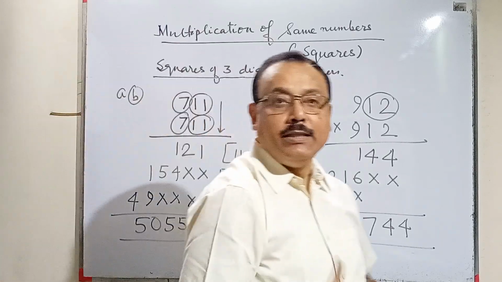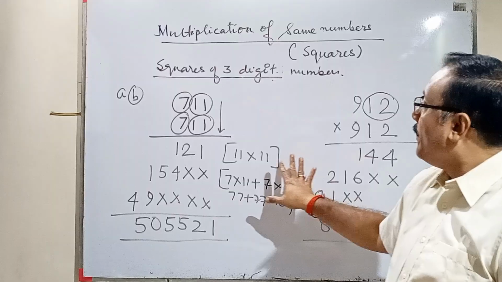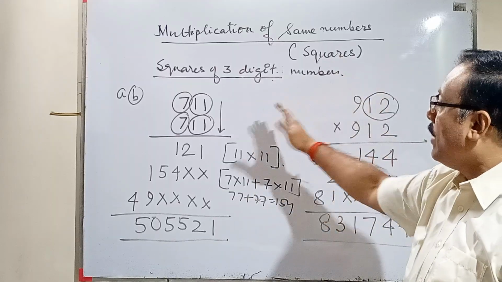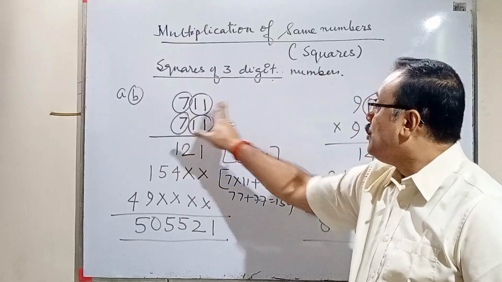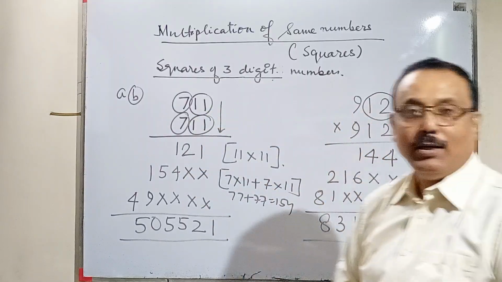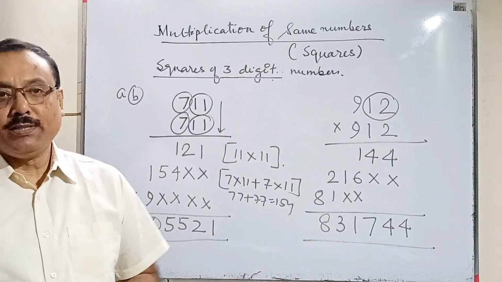Hope you have followed this method of 2-digit numbers, 3-digit numbers. First we discussed 2 digits, now the 3 digits. For 3 digits I have done 2 operations, showing how I have chosen these numbers separately. Okay, now we'll move to 4-digit numbers.